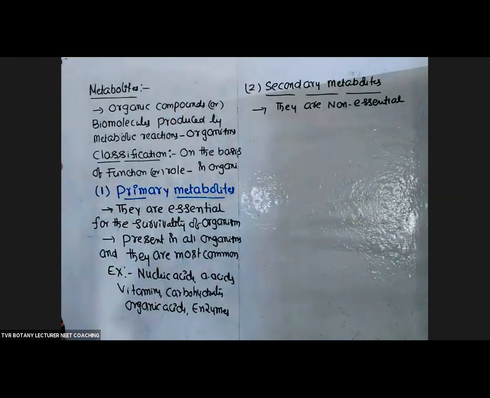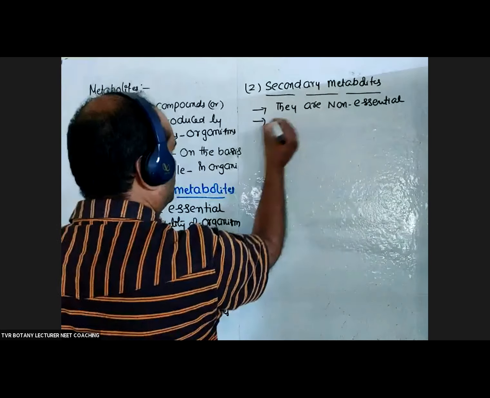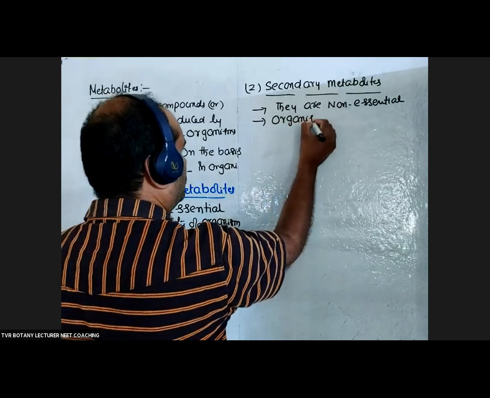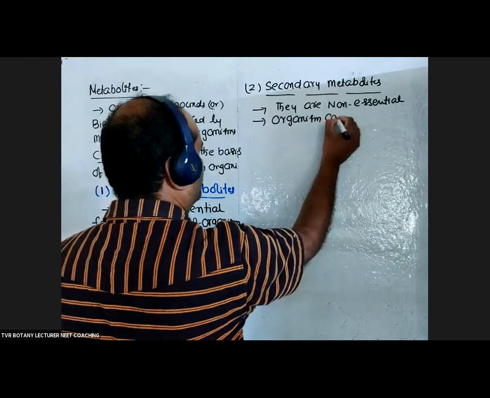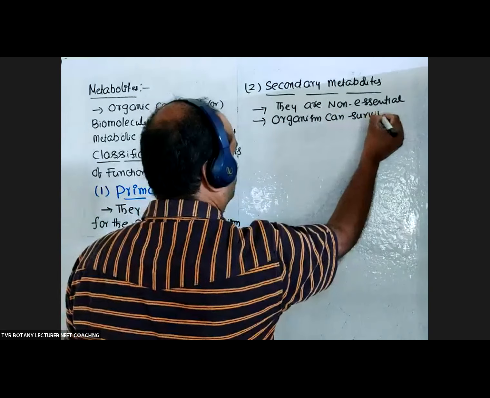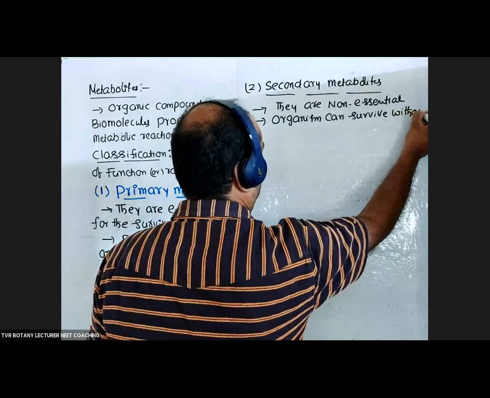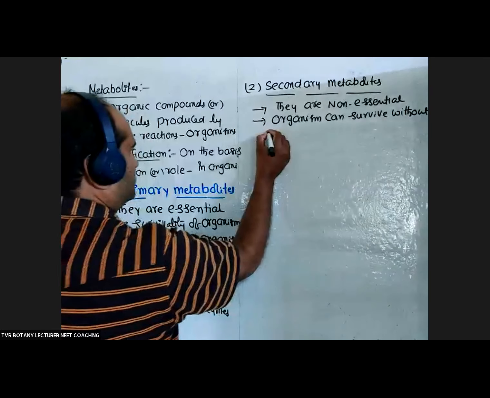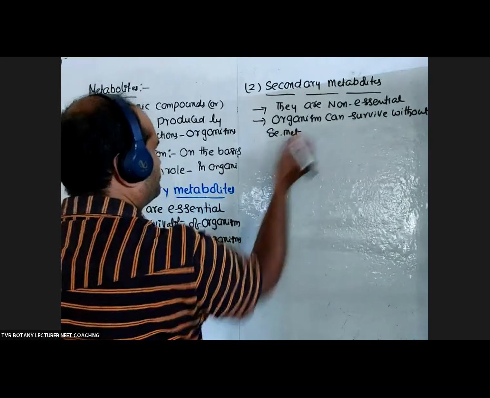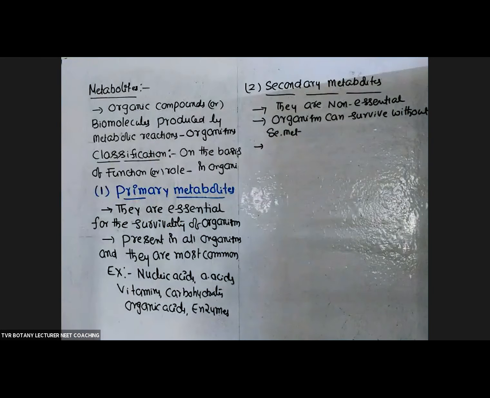Non-essential. So non-essential means the organism can survive without these, without secondary metabolites. And one more statement given in your textbook.